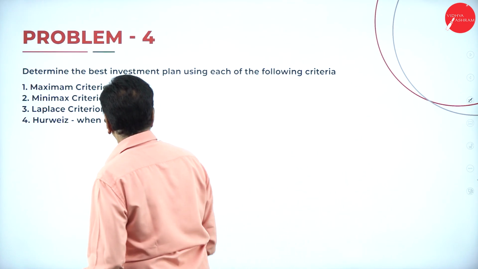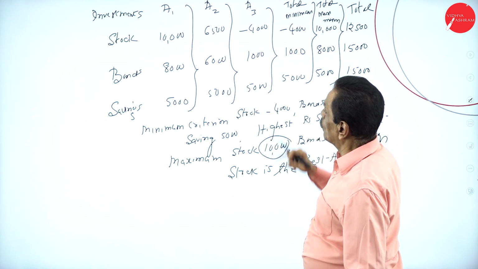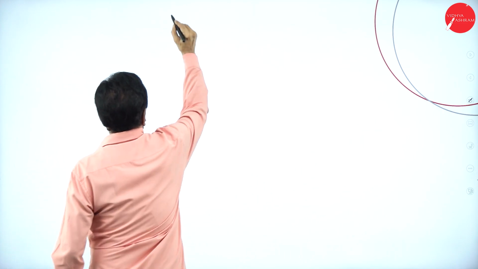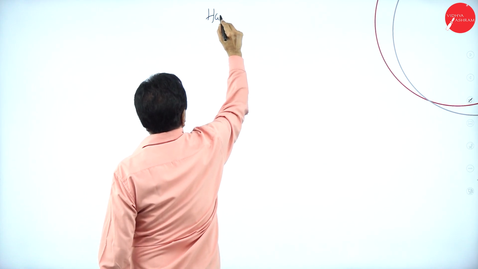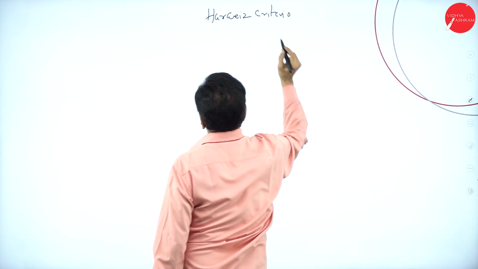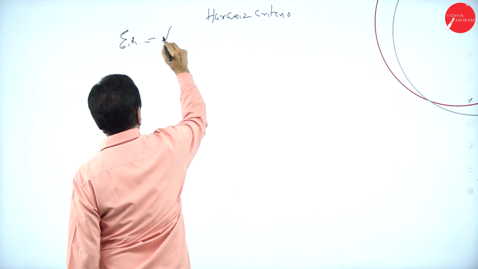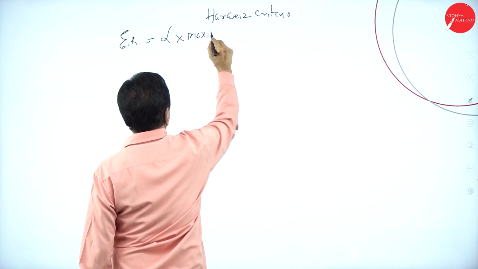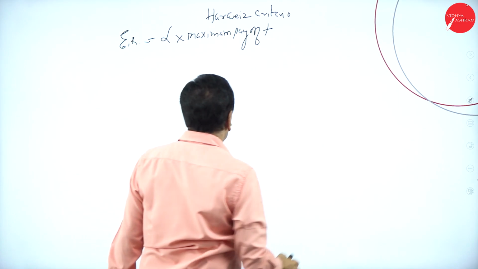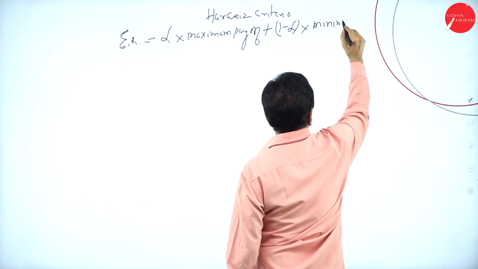Then come back to alpha is 0.6. Here we got 10,000, minus 4,000. This is okay. We'll go to stock. Hurwicz's criterion. What's the formula? Expected return is equal to alpha into maximum payoff plus 1 minus alpha into minimum payoff.